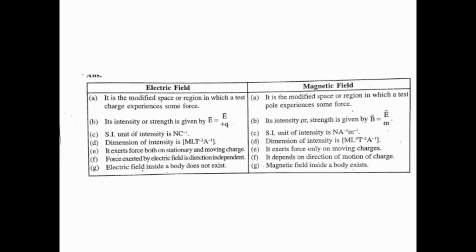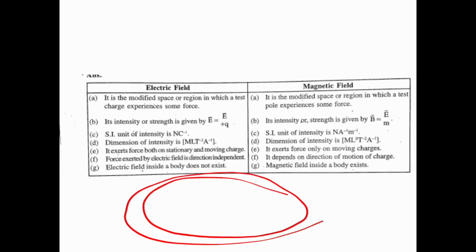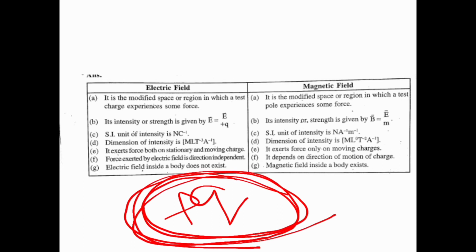So how can I compare electric field with magnetic field? So let's see. It is the modified space region in which a test charge experiences some force. Okay, if there is a space where a charge plus q is present, so that modified region of space by which an electric force is experienced, we can conclude that that is the electric field.